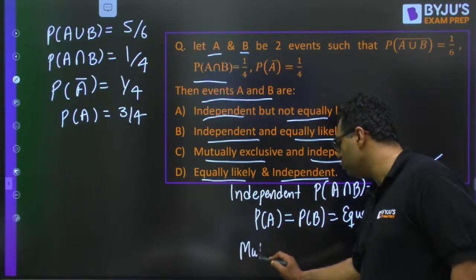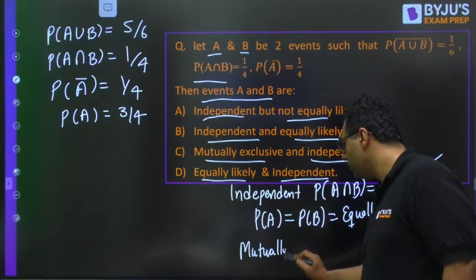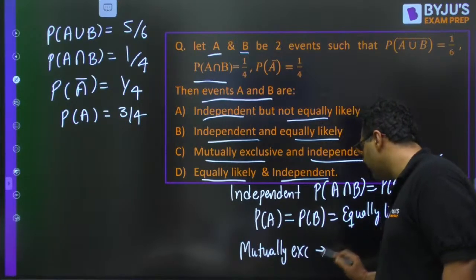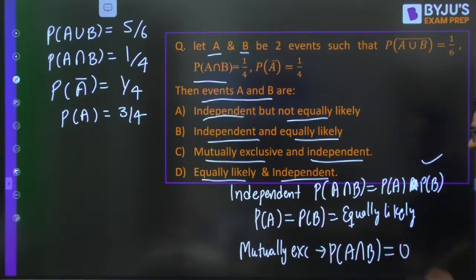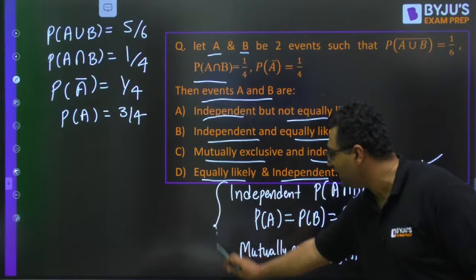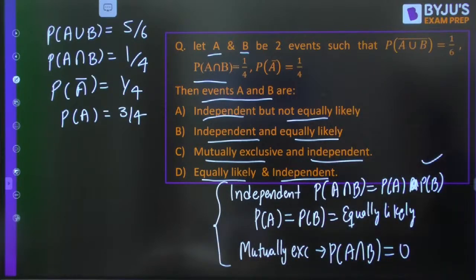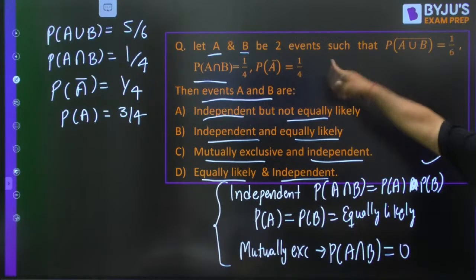And the third word is mutually exclusive. What do you understand by mutually exclusive? Mutually exclusive means probability of A intersection B should be 0. So my dear, can you tell me out of these three, first of all, can you comment on any of these three by looking at the data?